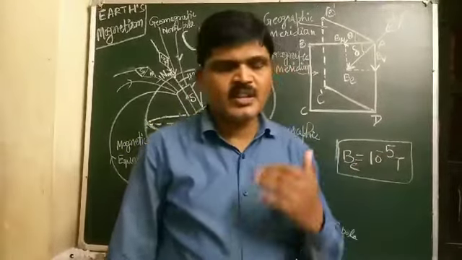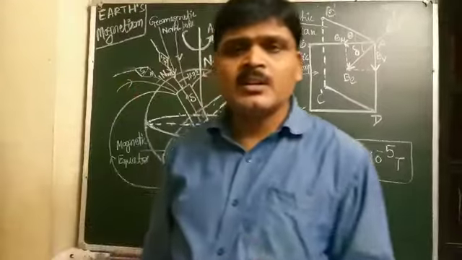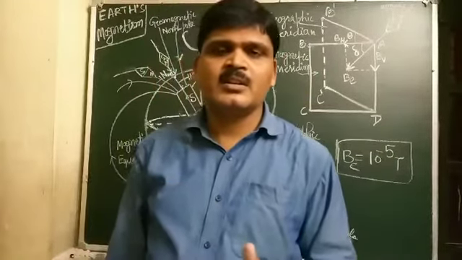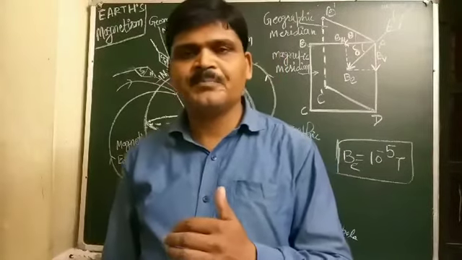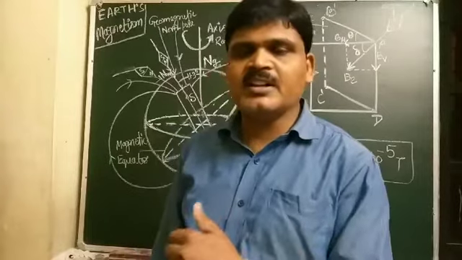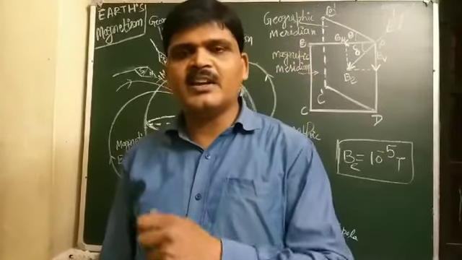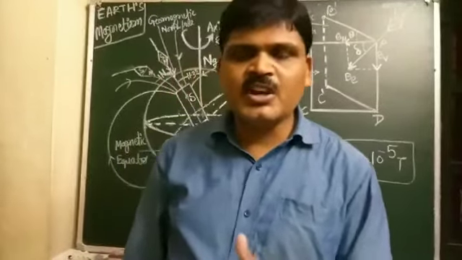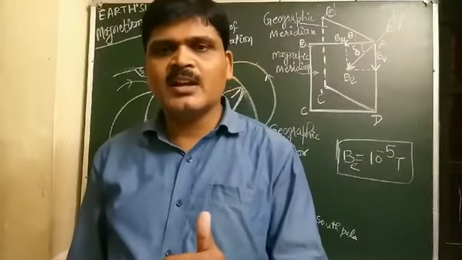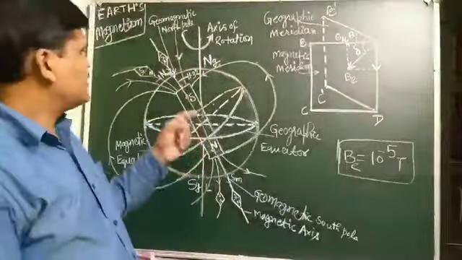And students, the magnetic field lines of the Earth's magnetism resemble those of a hypothetical magnetic dipole located at the center of the Earth.